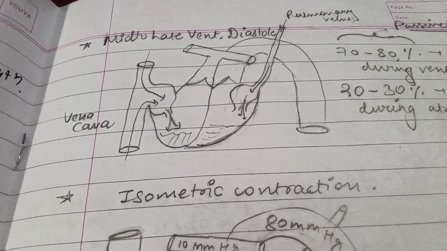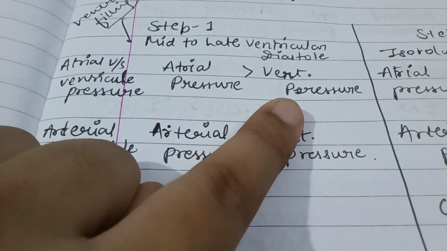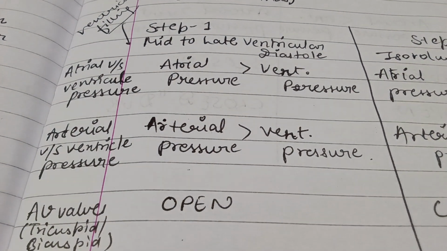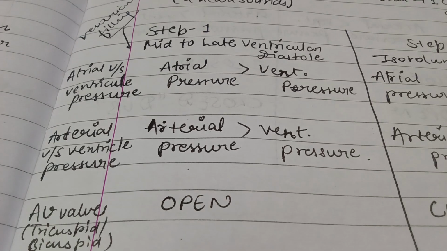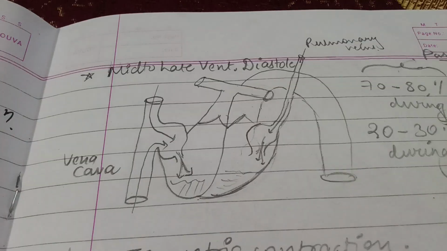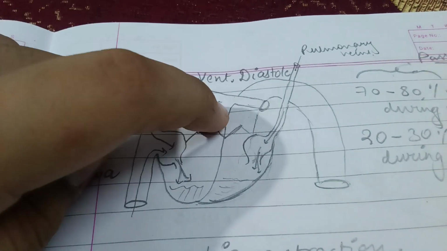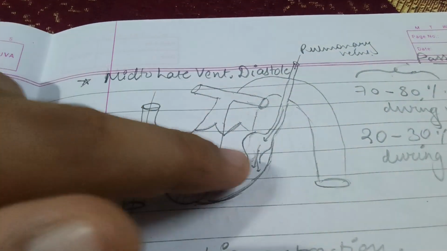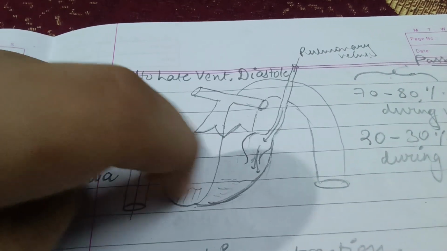Now let me explain what's written in the text. The first thing is that atrial pressure is greater than ventricular pressure. Obviously, due to this pressure difference, the atria can transport all the blood to the ventricle. And also, arterial pressure is greater than ventricular pressure. This means the pressure in the aorta and pulmonary artery is greater, so the blood collected in the ventricle is not transported out, because the pressure is greater there and not here.